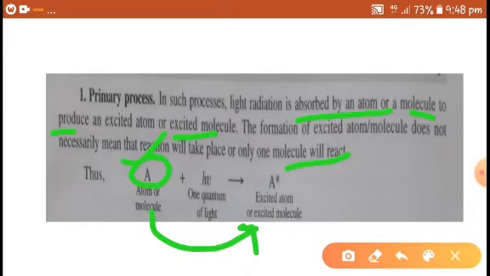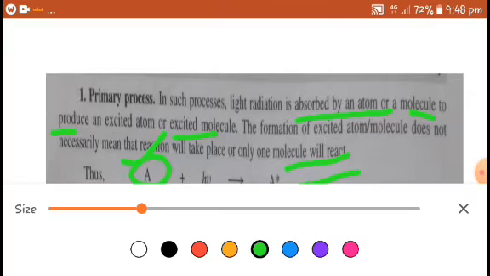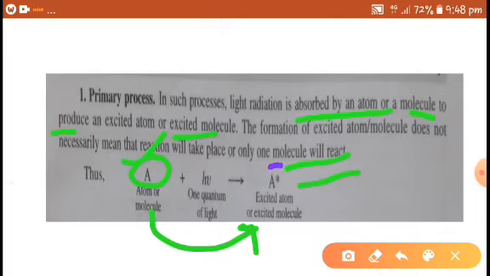In the primary process, the excited atom or excited molecule formed by the absorption may then behave in different ways.